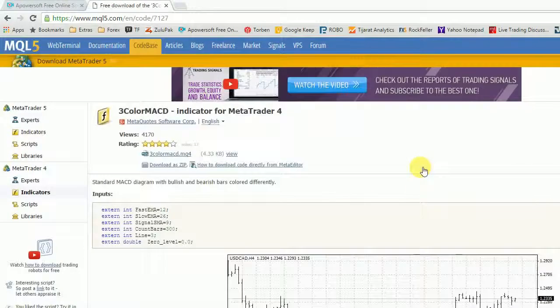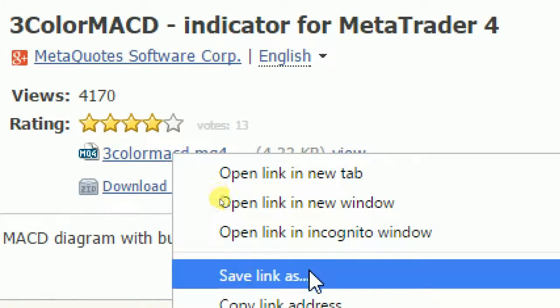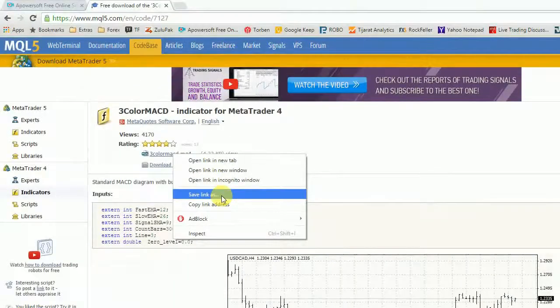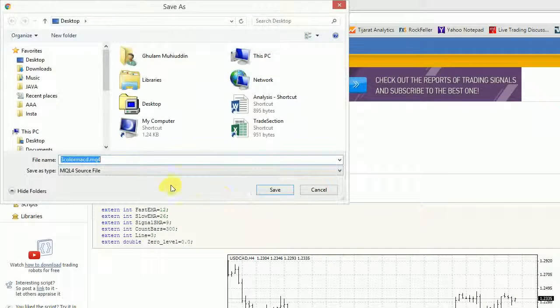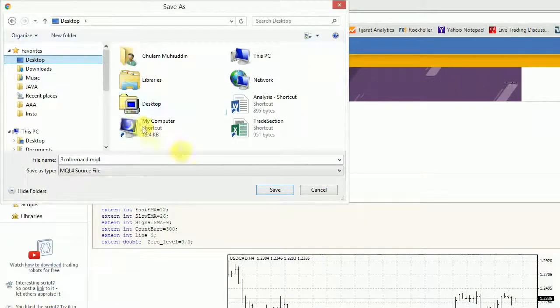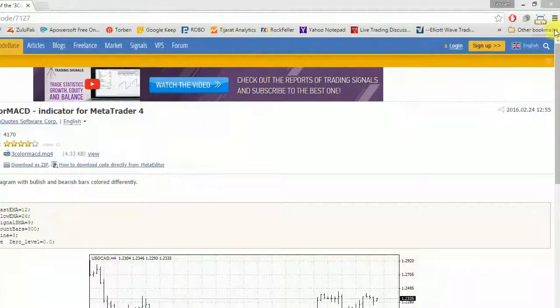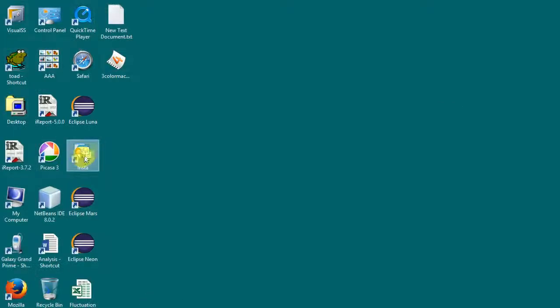We download 3-color MACD. Here right-click, and click Save Link As. We download it to desktop. Close website. Open MetaTrader platform.